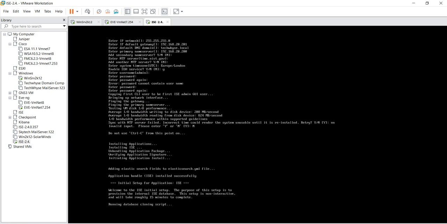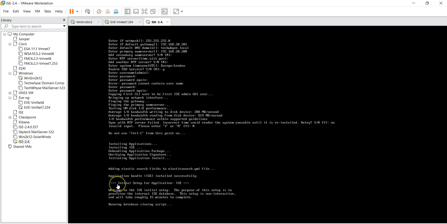Now the application has been installed. You can see installing applications, installing ISE monthly application package, verifying application signature, initiating application install, adding and so on. The application bundle has installed successfully. So now it has successfully installed the ISE application.